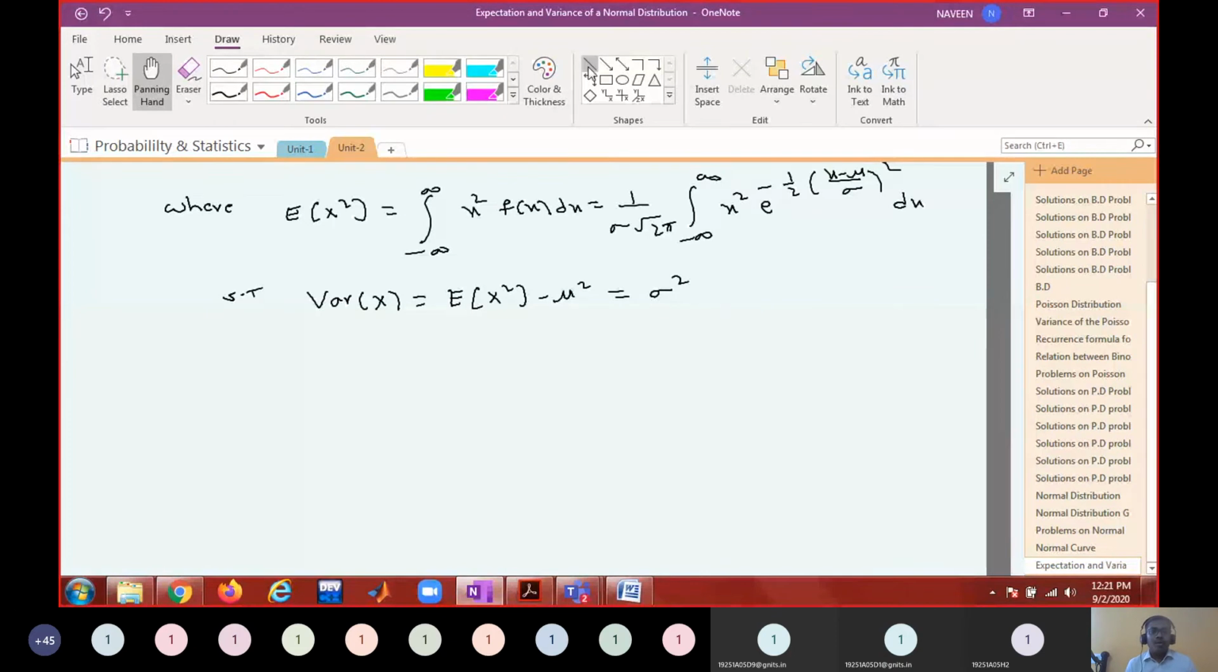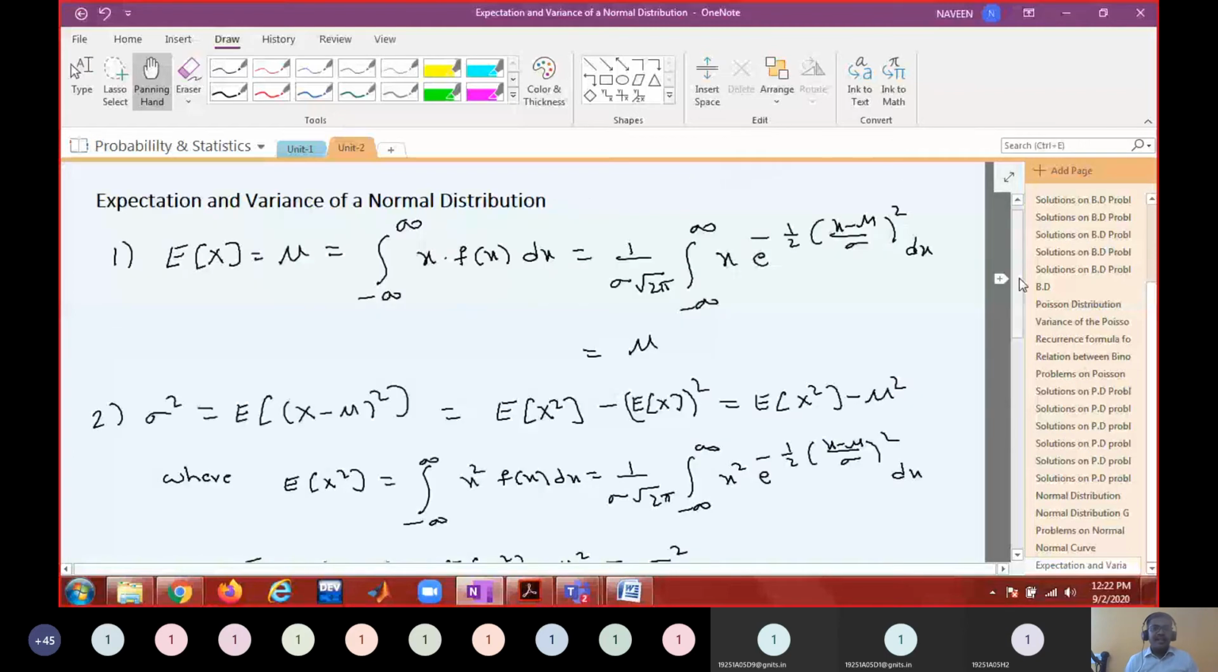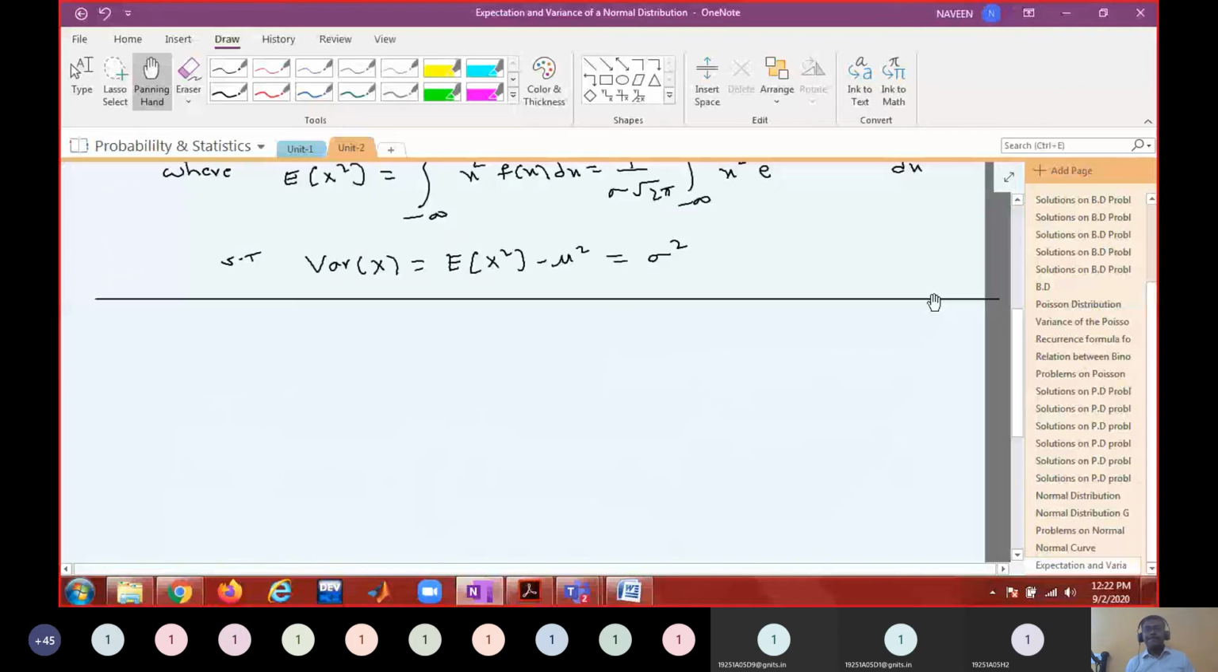Okay, so totally 3 integration tasks are there. What are the 3 integration tasks? First one is you have to show that the total integration is 1. Second one is mean has to be mu. Third one you have to show that variance is sigma square, and hence standard deviation is sigma. Okay, so you have 3 more days, right? So in these 3 days you try to evaluate these integrations and see whether you are getting the required result or not.